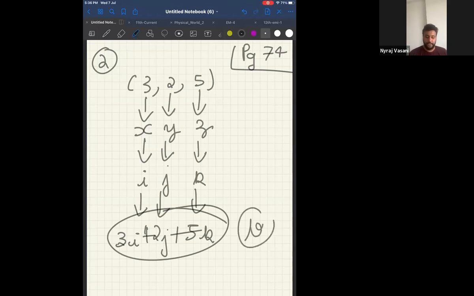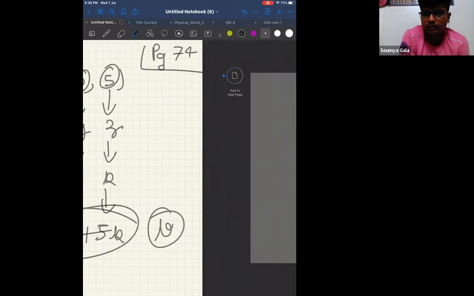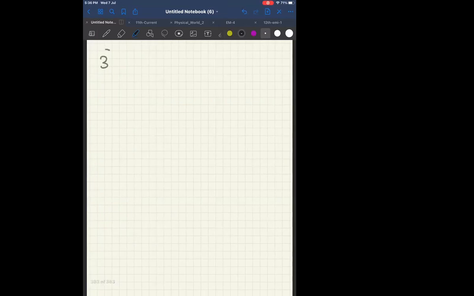I think option B is matching. Did you understand? It is direct. So this is your x-axis component i, this is your y-axis component j, and this is your z-axis component k. Clear? Yes, sir. Okay.